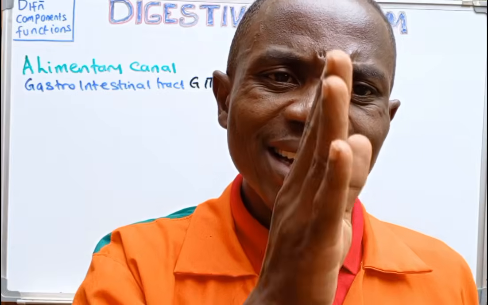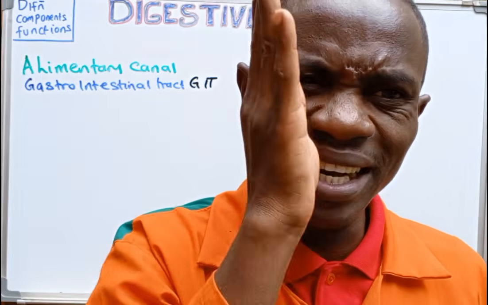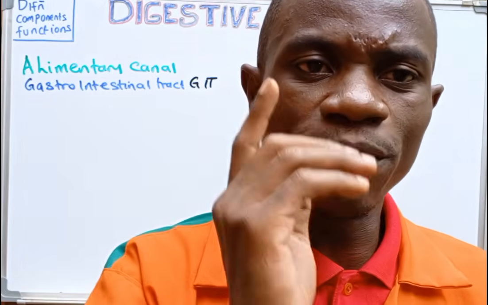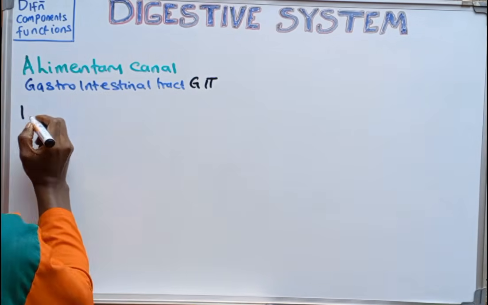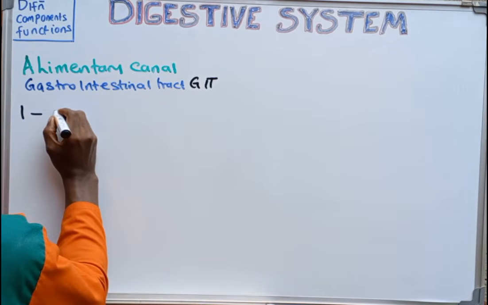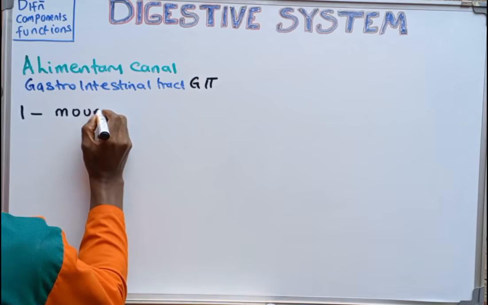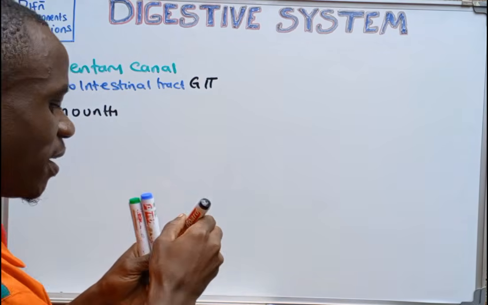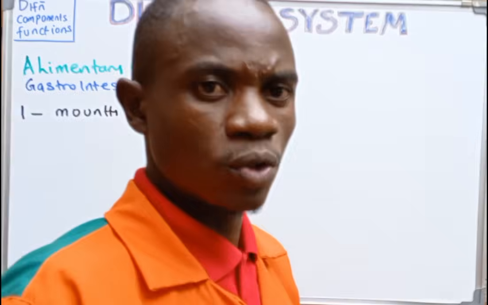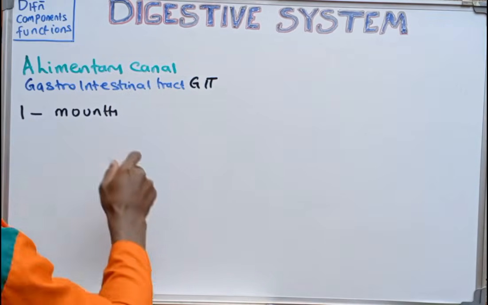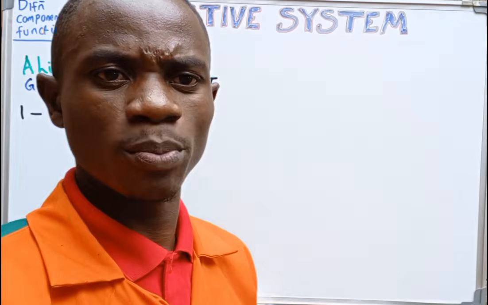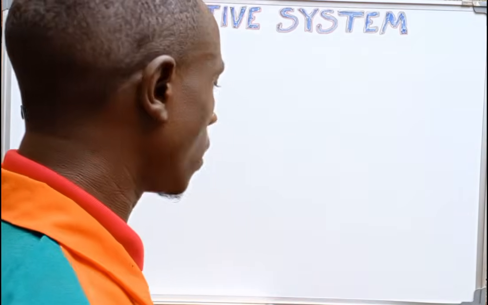Now, let's see critically what are those structures that really make up the alimentary canal. The first one is the mouth. The first component of the alimentary canal is the mouth. The mouth has different other structures, which we are going to see later in other components of the digestive system. The mouth aids in the ingestion process, the intake of food.